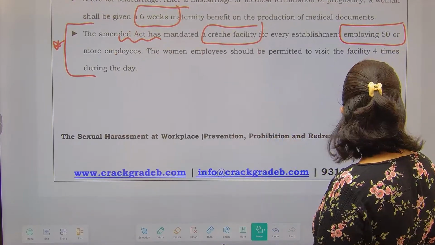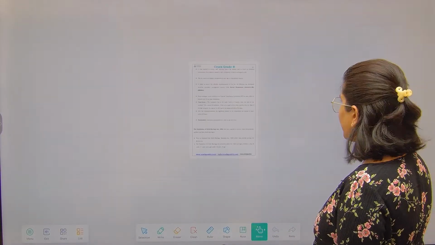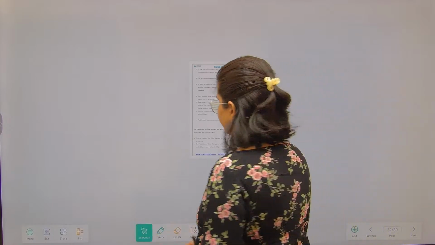Now next we have the Sexual Harassment at Workplace Act 2013.